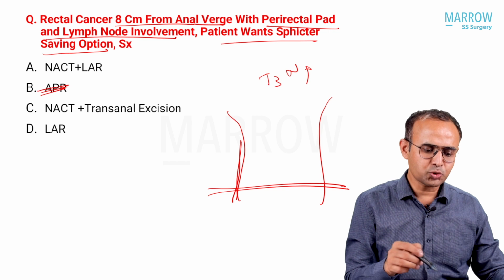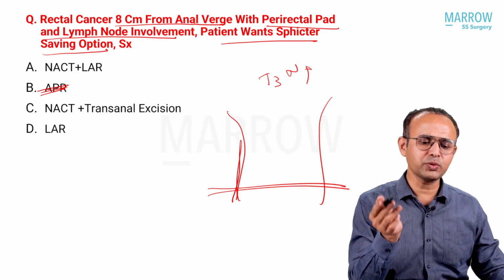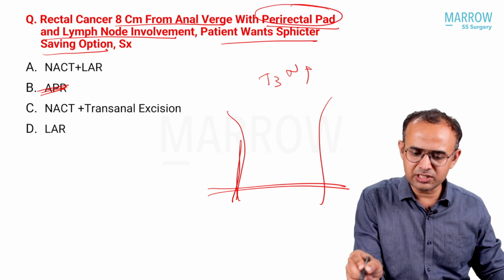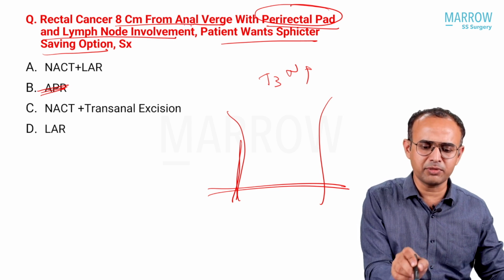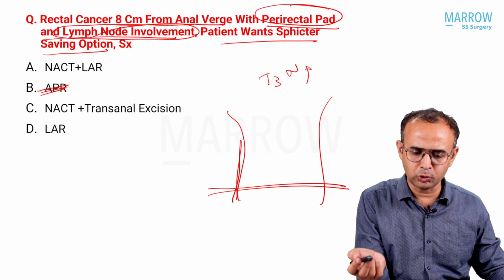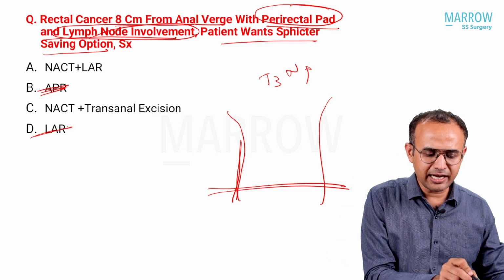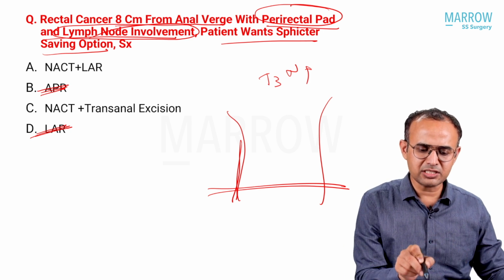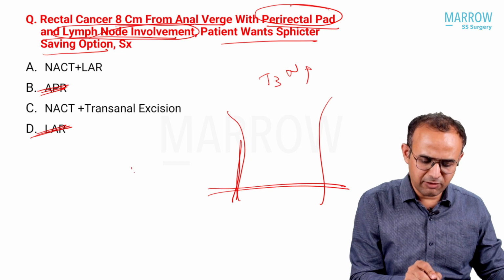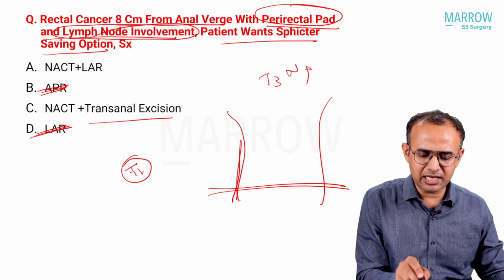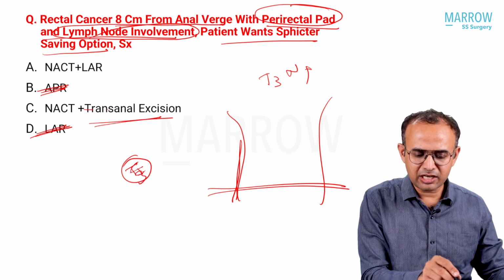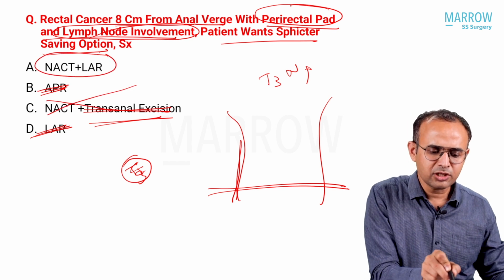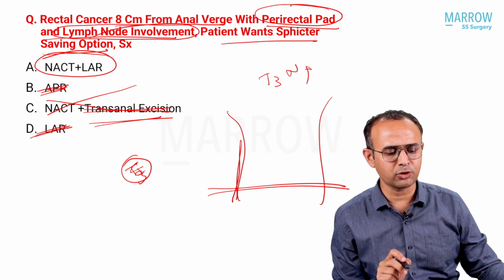Now the question is, should we go directly to surgery or give chemo RT followed by surgery? If the patient has nodal disease or perirectal fat involvement, as per NCCN, which we follow in the standard book, direct LAR surgery is not an option. Now between the two, neoadjuvant chemo RT with LAR or transanal excision: if the patient has T1 disease, we can consider transanal excision. If it is T3 disease, transanal excision is not suitable, so this is also wrong. So the option left is neoadjuvant chemo RT followed by LAR.